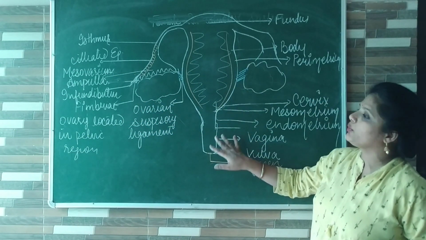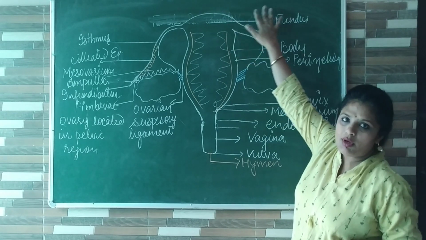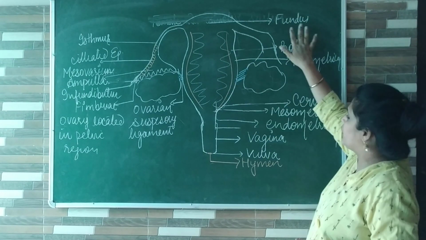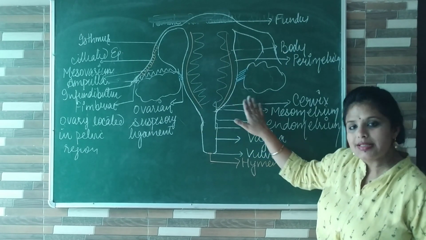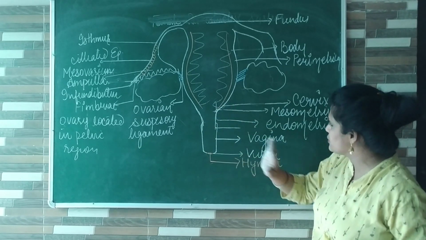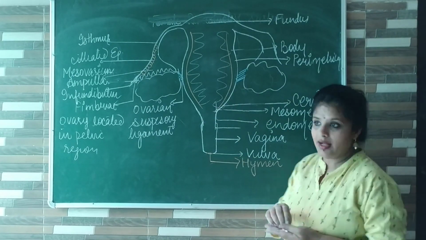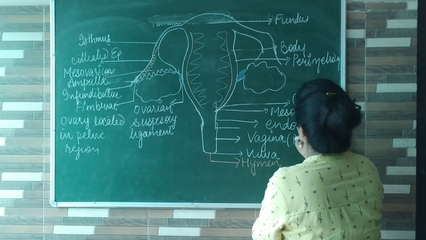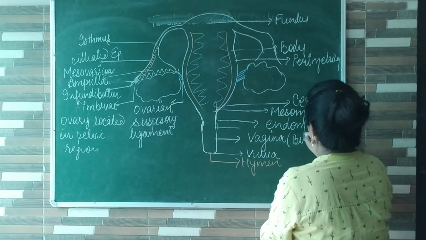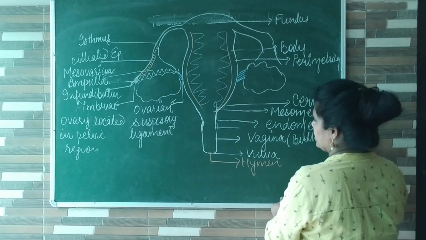The uterus is divided into three parts. The head part is called the fundus, the middle part is called the body, and the lower part is called the cervix. The cervix opens into a tube that is called the vagina, and the vagina is also known as the birth canal.